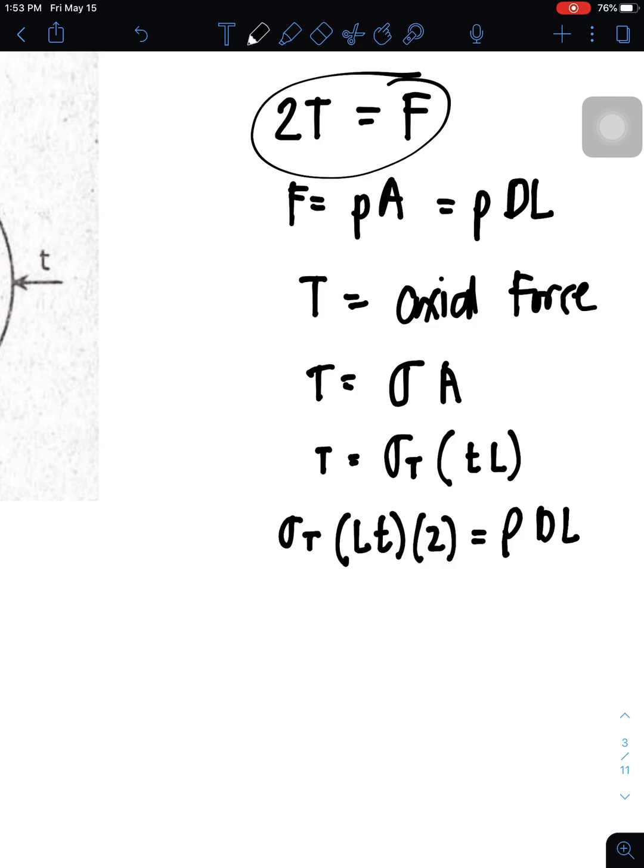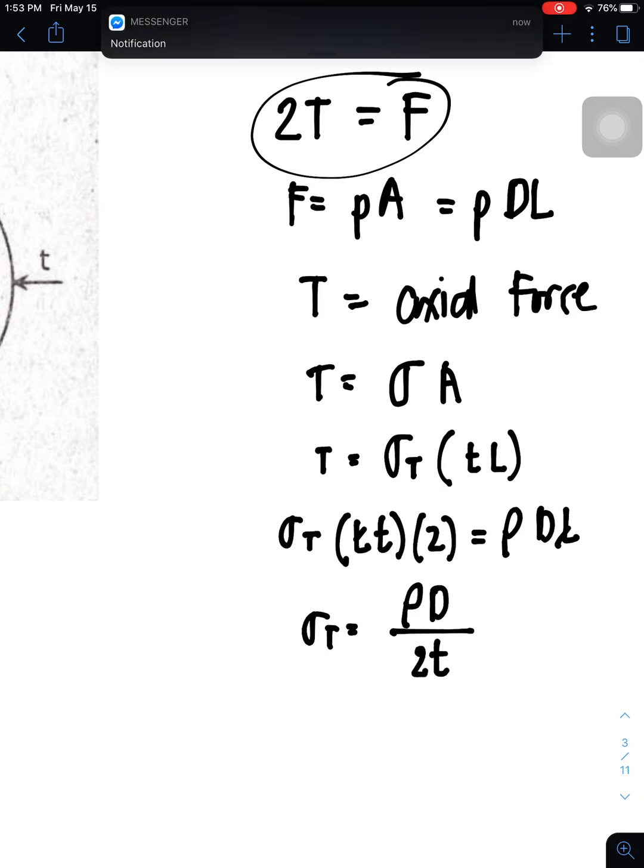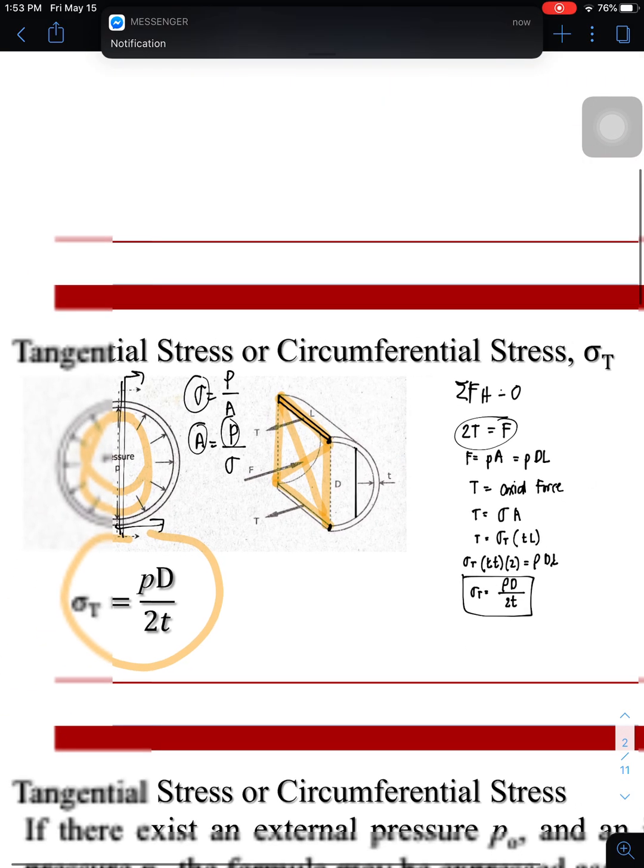So we can cancel out the length on the other side. Therefore, the tangential stress is equal to the pressure inside times the diameter of the cylinder divided by twice the thickness. That's why we got that formula here.